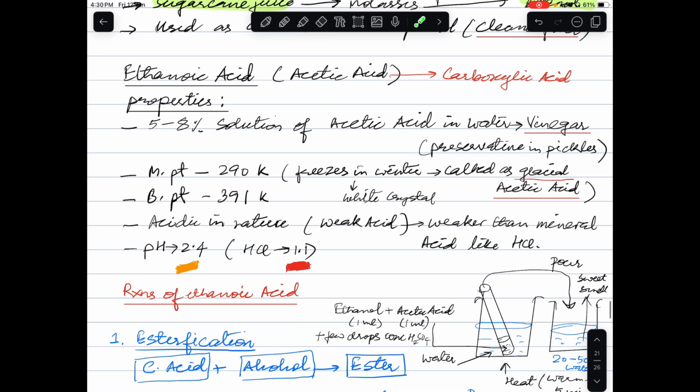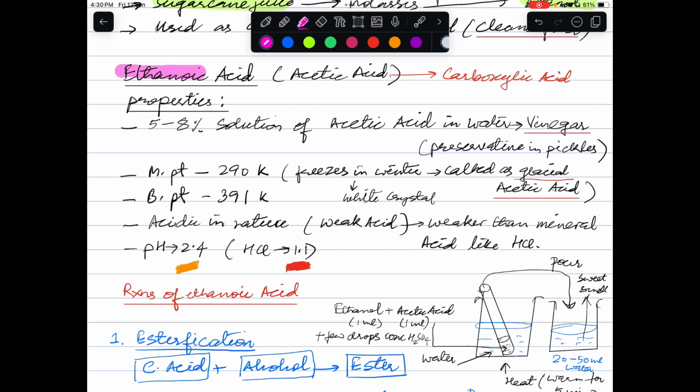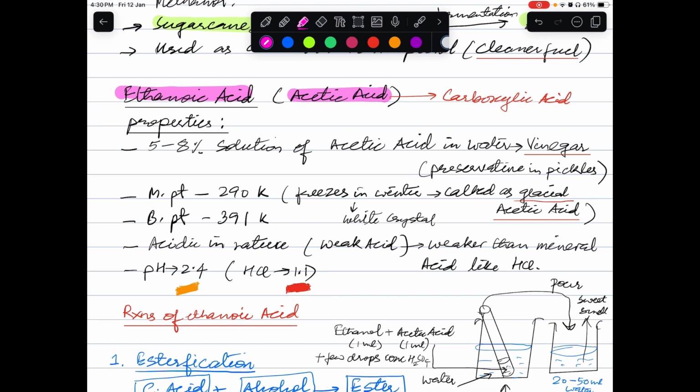The next compound in your syllabus is ethanoic acid, which in common language is called acetic acid. Ethanoic acid is a type of carboxylic acid, that is an organic acid, or an acid which is an organic compound. Now, what are the properties?